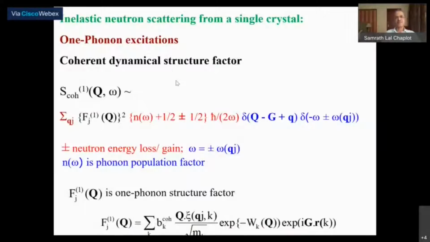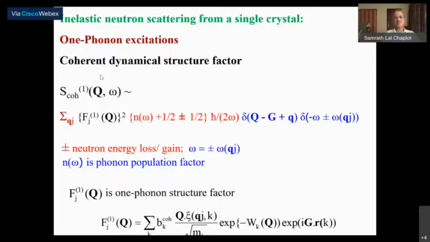Okay, so for the one phonon inelastic neutron scattering from a single crystal, the main problem that we addressed was of one phonon excitations, and the neutron scattering cross sections are proportional to what we call the dynamical structure factor, which is a function of the wave vector transfer and the energy transfer of the neutron.